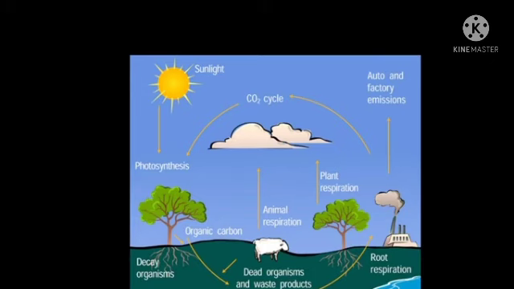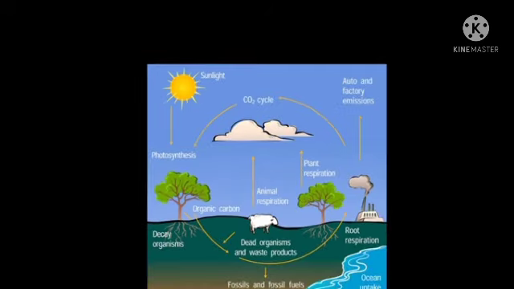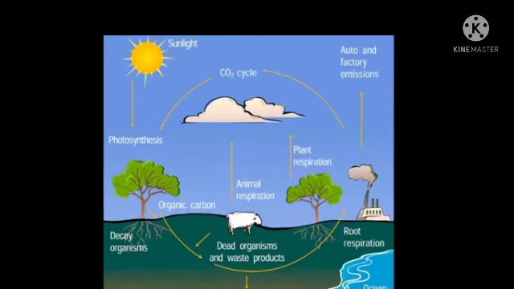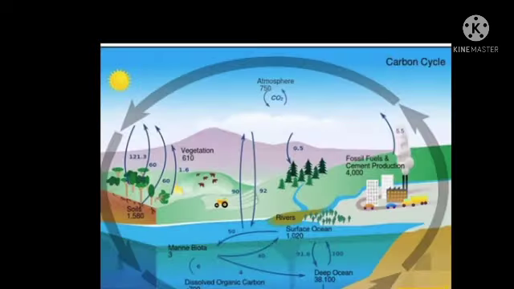Through photosynthesis and respiration, abiotic carbon atoms are circulated and recycled into biotic form. Second, plants convert carbon dioxide into carbohydrates by photosynthesis and also produce other carbon compounds like proteins and fats.